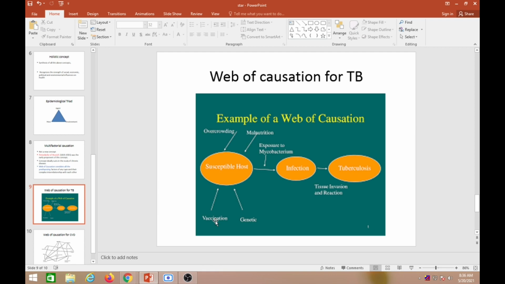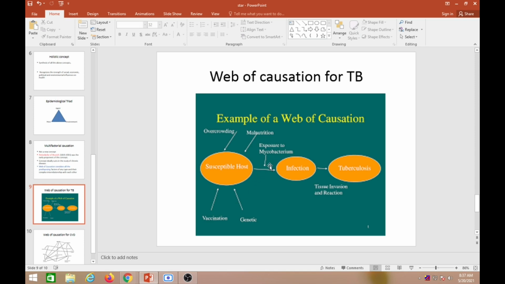Malnutrition is also a factor, because you have less immunity and Mycobacterium tuberculosis can multiply inside his body. Then geriatric age group, especially old age, because they also have low immunity, that may also be a factor. Then next is exposure.